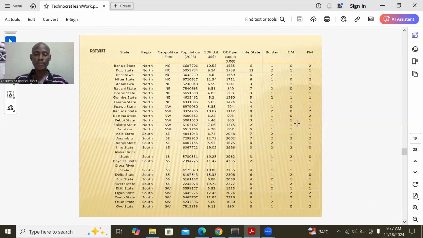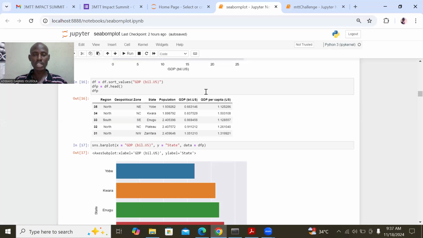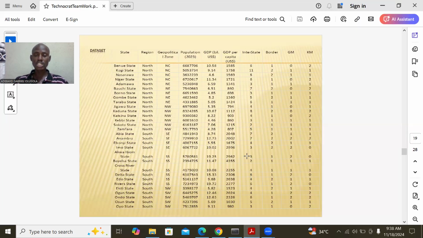So now we have the Gaussian mixture method. We have run the code here. If you want to see the code, we will send you the link to get the code in Python. So we have GM and KM: the K-means algorithm and GM, the Gaussian mixture method. These are the clusters: 0, 1, 2, we have 3 clusters. Mind you, we have already removed our outliers, so we were able to build our model with this.